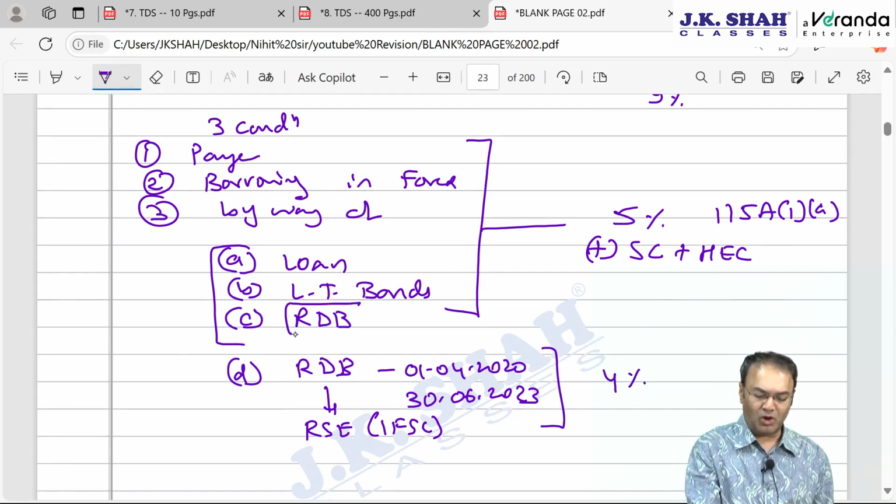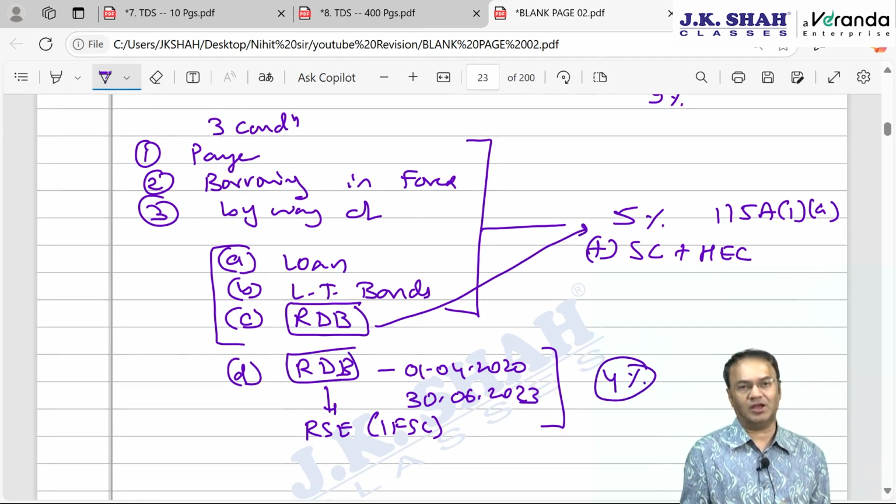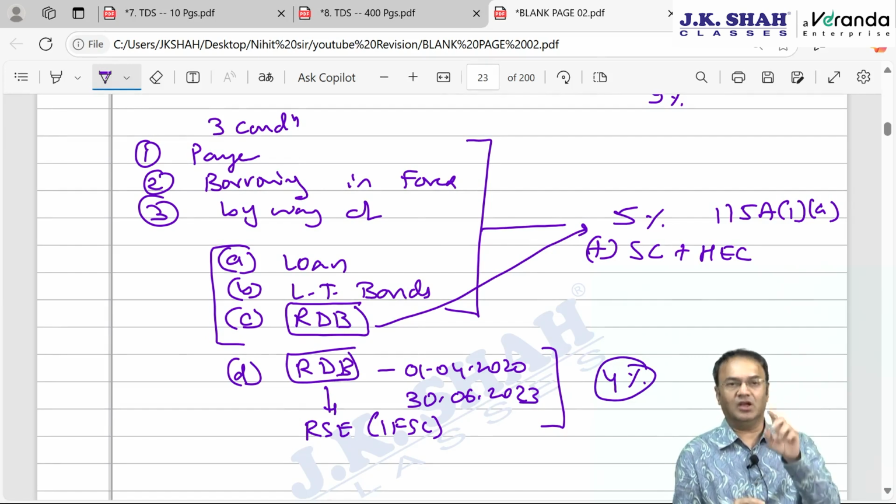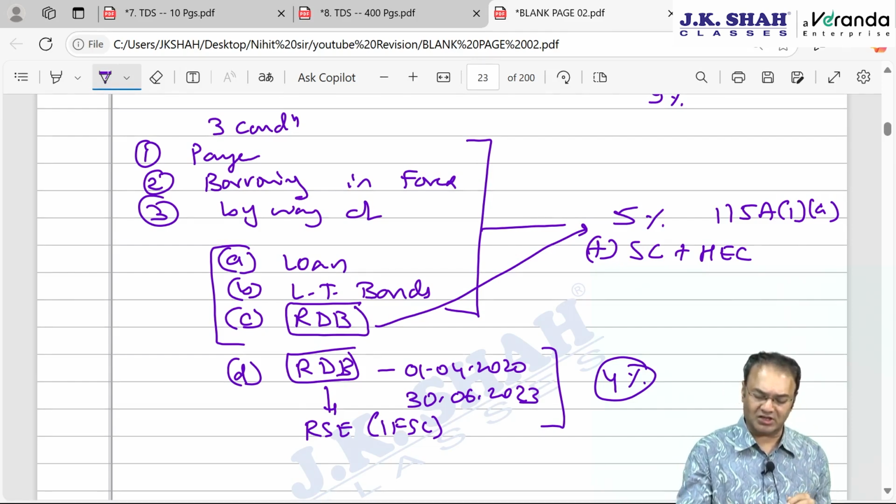Rupee denominated bond is appearing here also, 5%, and here also. But when will 4% apply? 4% will apply if further conditions are satisfied. It should be listed only on recognized stock exchange, and that recognized stock exchange is located in IFSC. These conditions are satisfied, then slightly lesser TDS 4%.